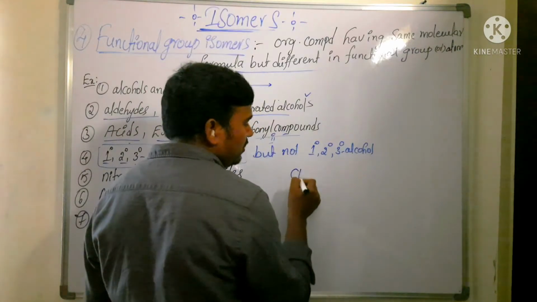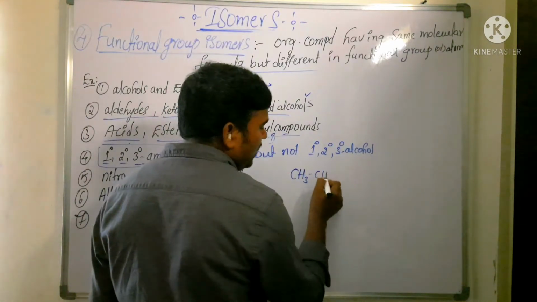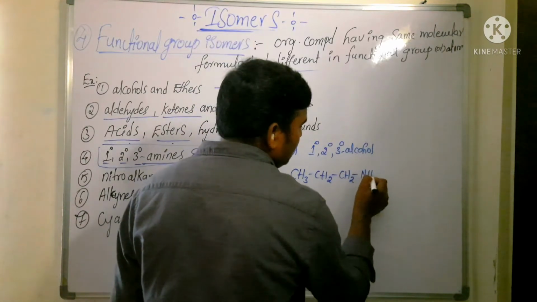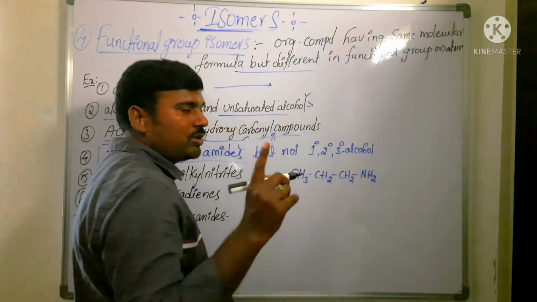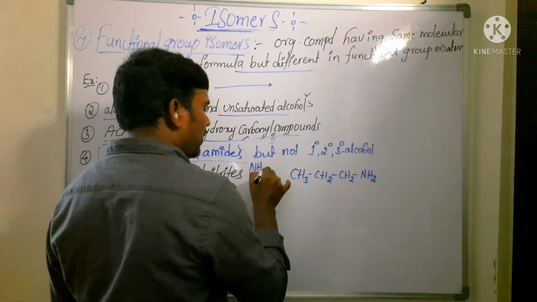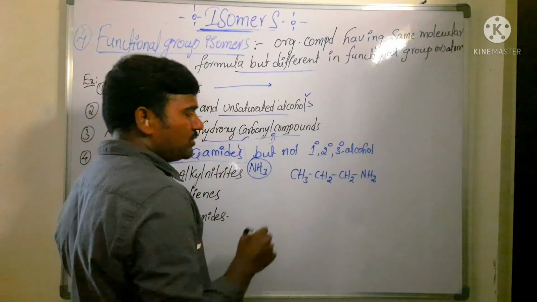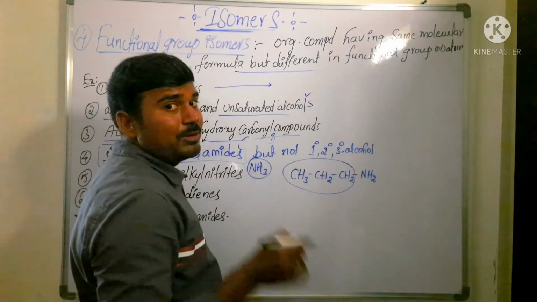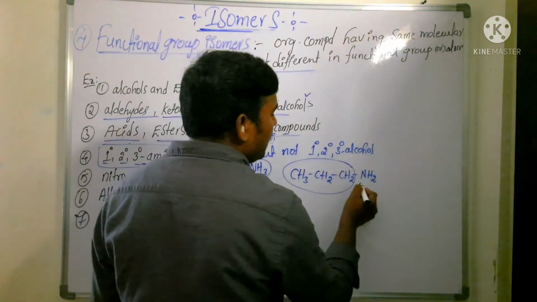You take, for example, CH3, CH2, CH2, NH2. Which isomer is it? Just now I told you what is meant by primary amine: from ammonia, one hydrogen is replaced by one alkyl group. Which alkyl group is it? Propyl. So it is called primary amine.